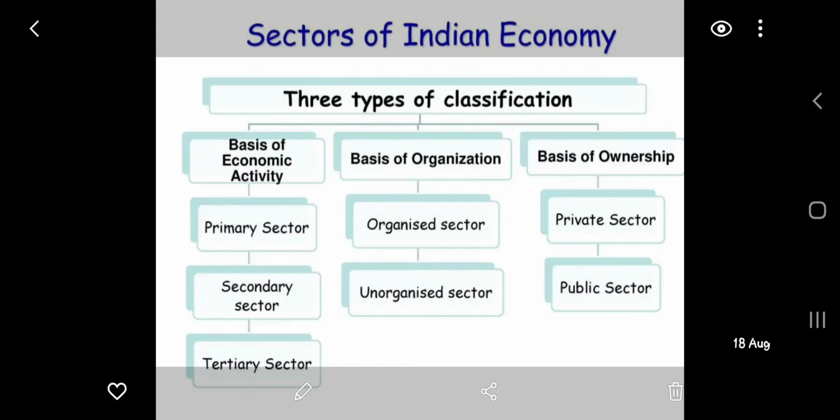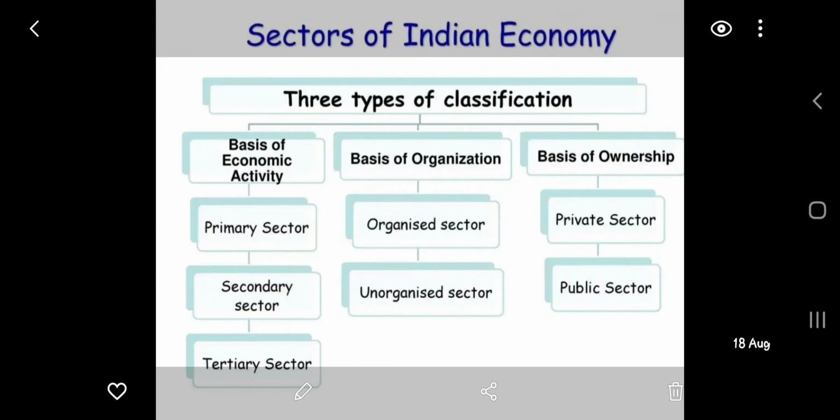That lady is engaged in economic activity because while she is teaching the students in the school, she is going to be paid. On the other hand, if the same lady is teaching her child at home, that activity will not be included in economic activity because for that work of teaching her child she is not going to be paid.